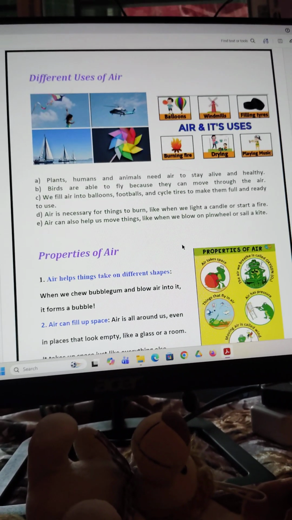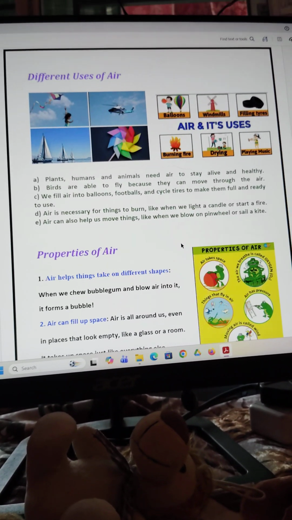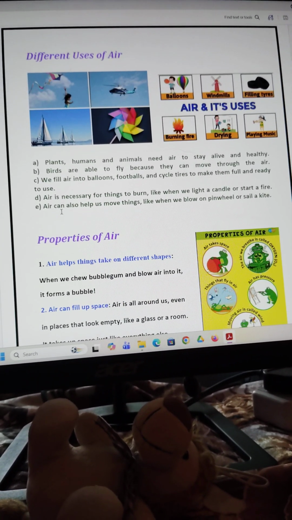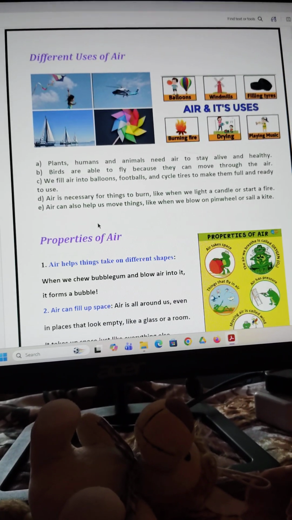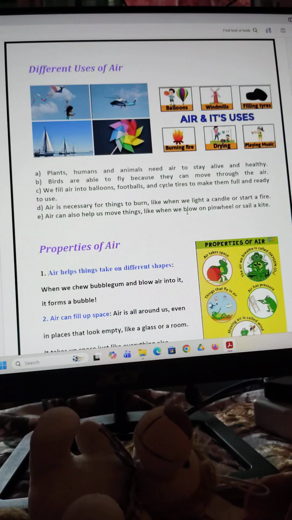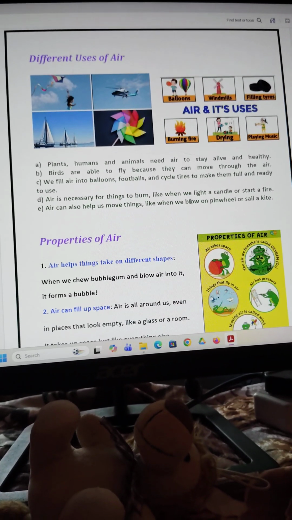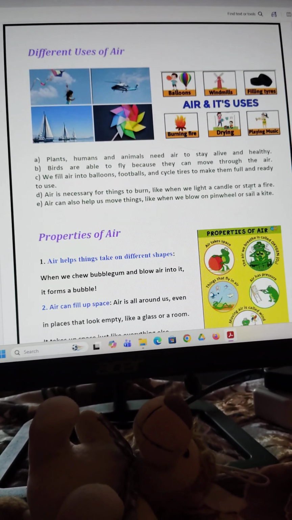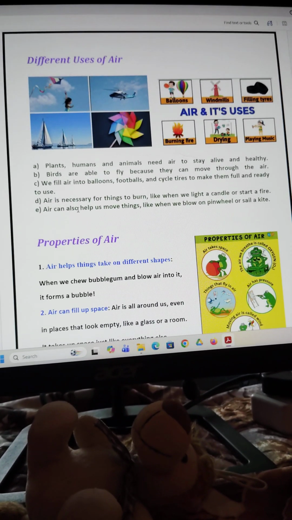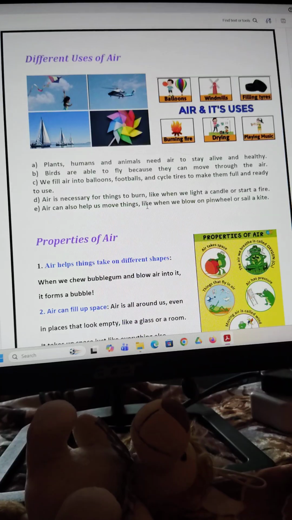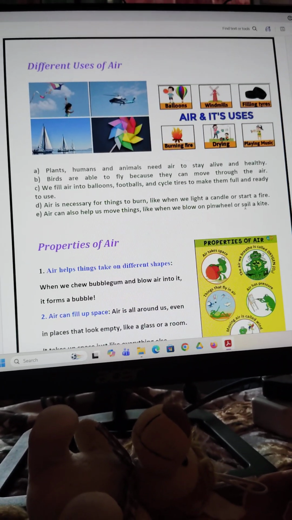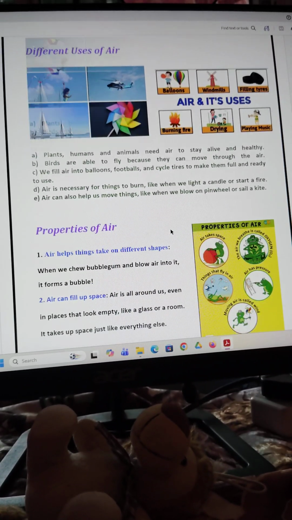Air is necessary for things to burn, like when we light a candle or start a fire. Do you know, when we light a fire, that time also we need oxygen. Without oxygen any fire cannot burn. Then air can also help us move things, like when we blow on a pinwheel or sail a kite.